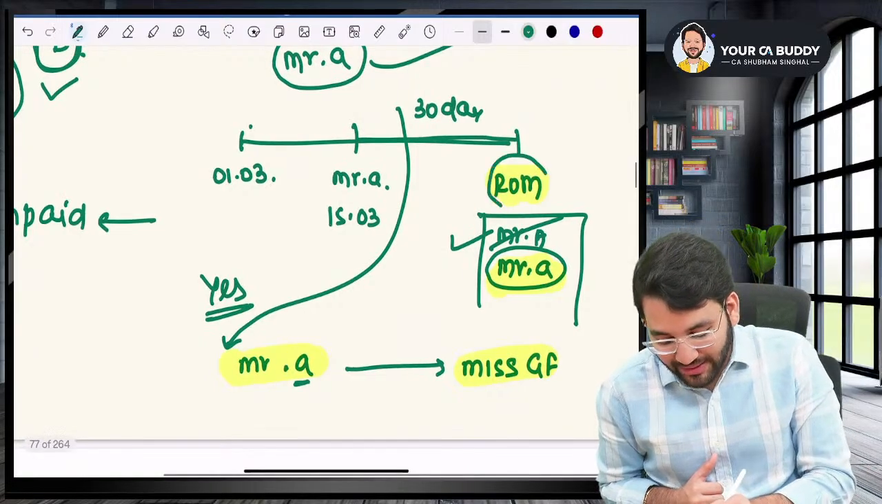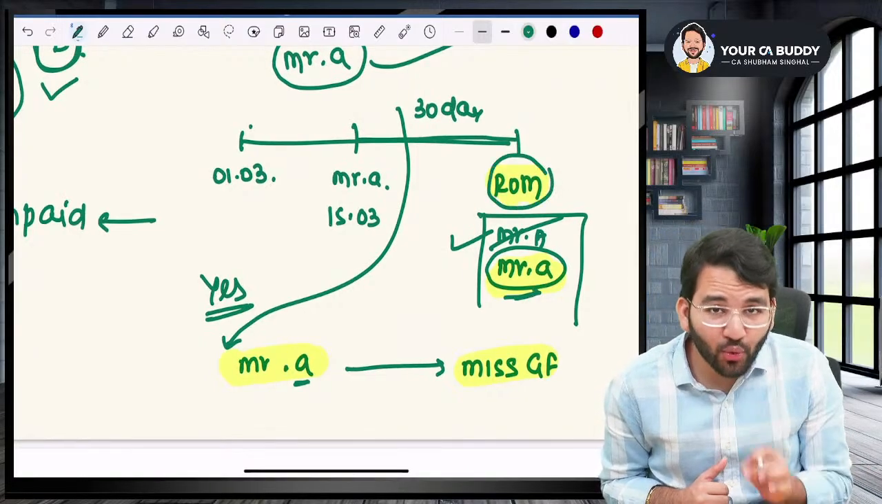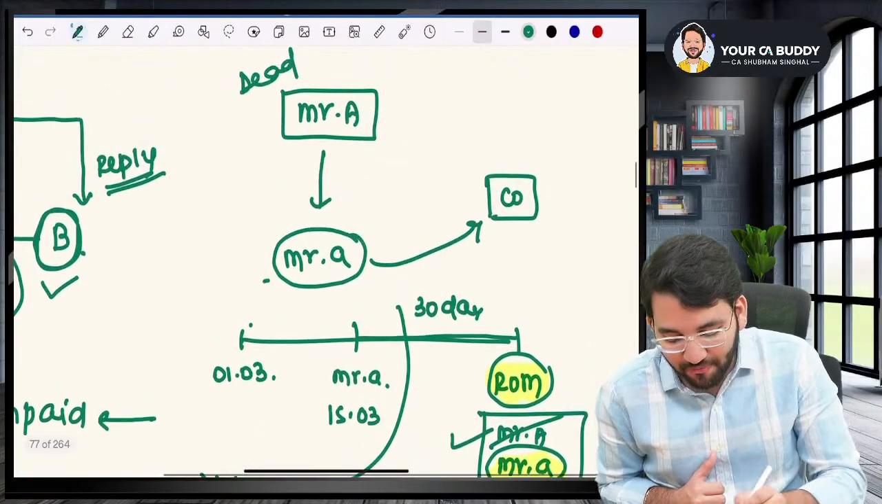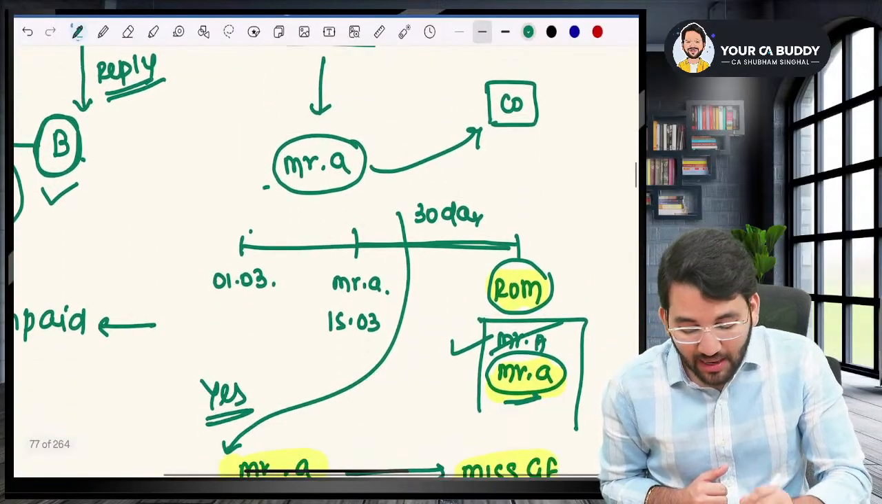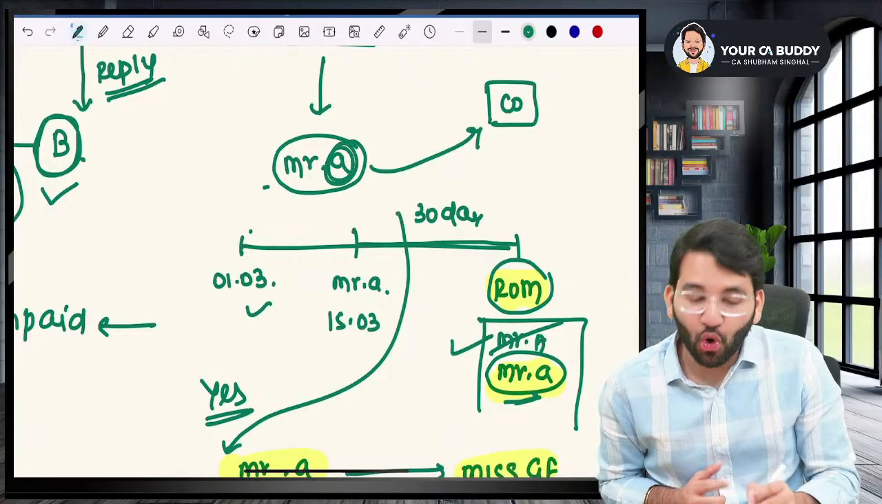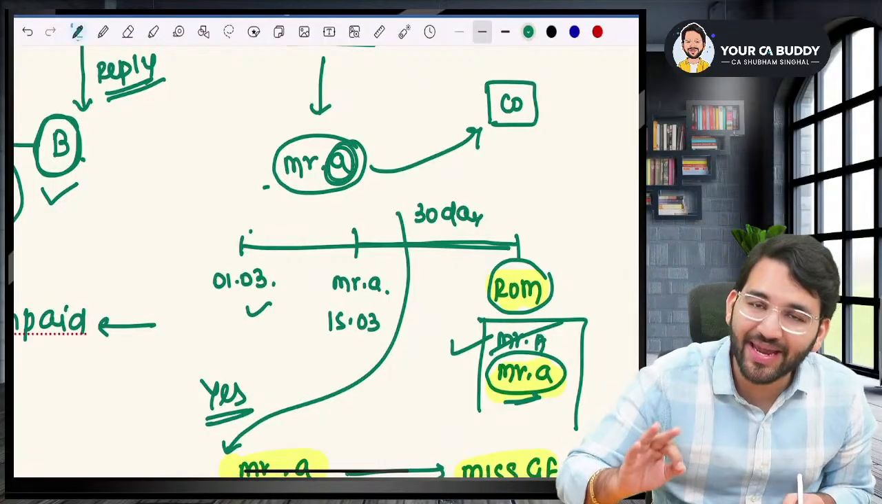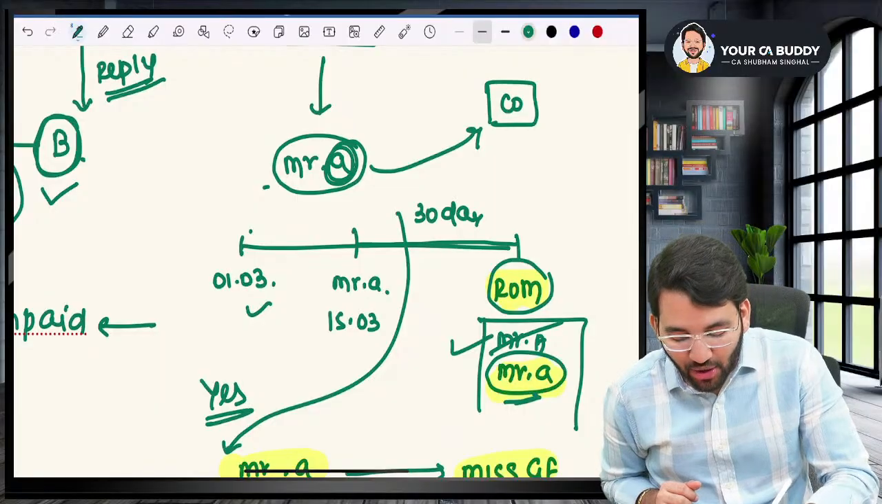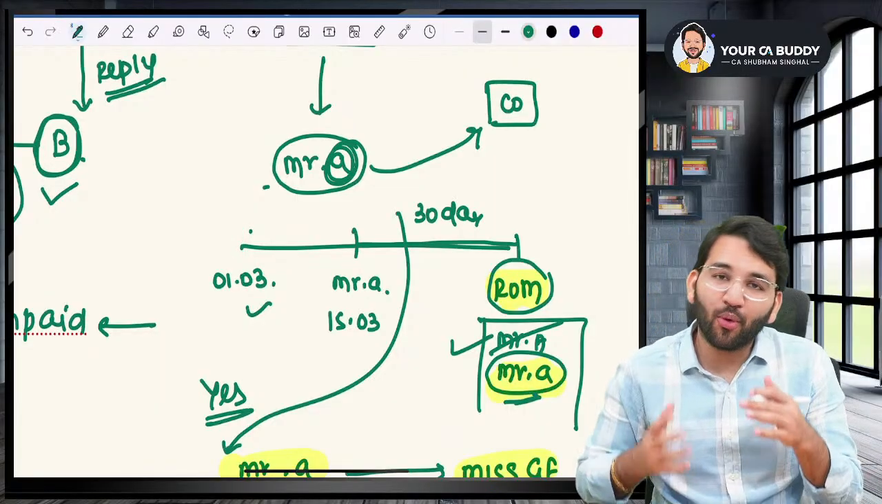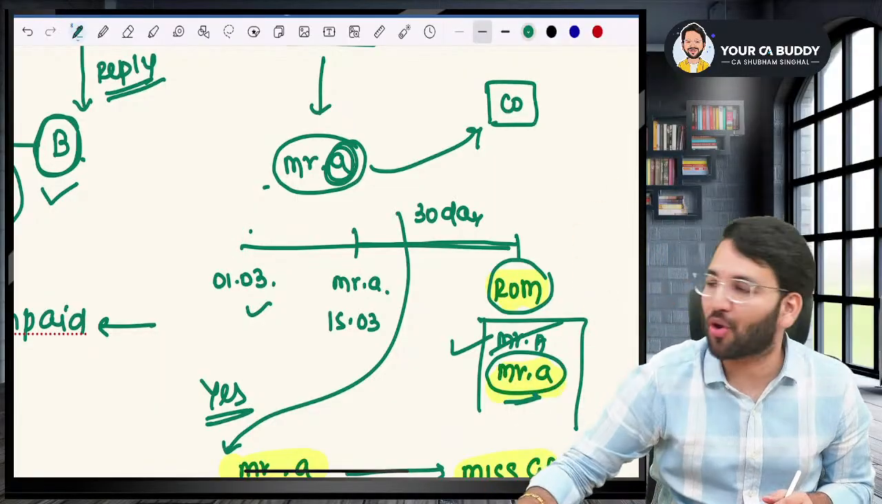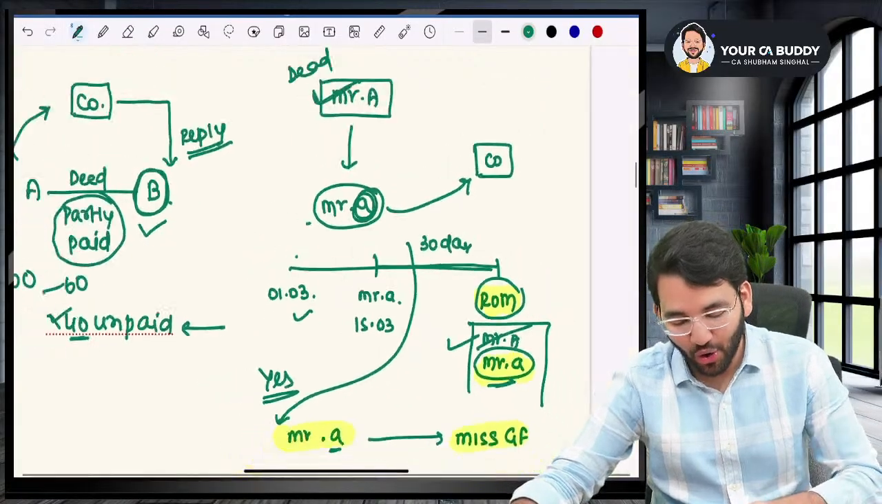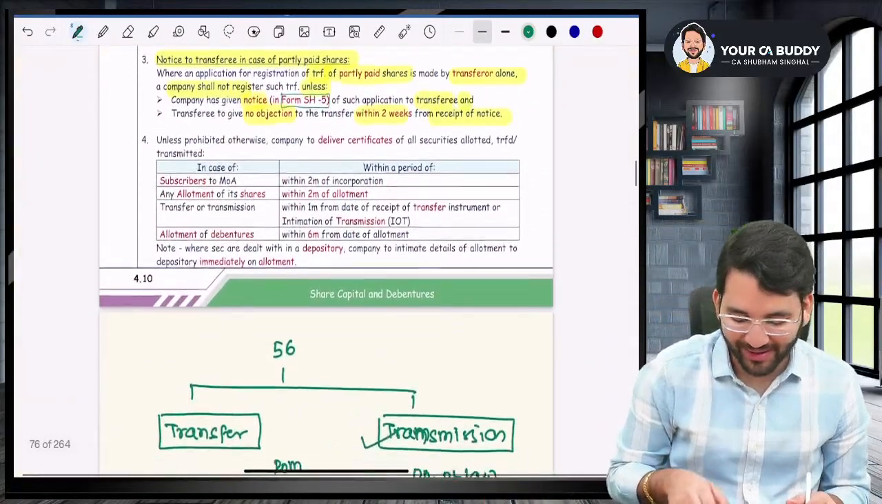Sir, although in the register of members Mr. Small A's name is yet to come, but please understand, after death of Mr. A, the son Mr. Small a has all the rights immediately on 1st March itself. So now, if he wants to transfer it, he can transfer. No one is going to stop him. Law is not going to bother him. Are you with me? Yes.